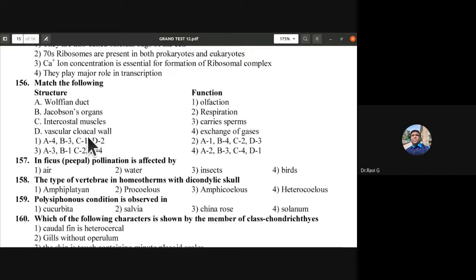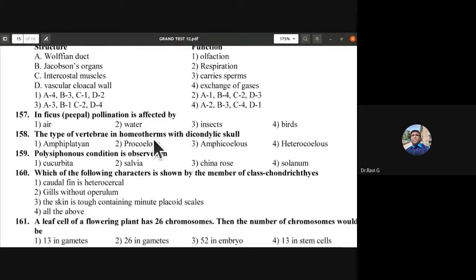So for 156, the answer is: A is 3, Wolffian duct carries sperms. Jacobson's organs is olfaction. Intercostal muscles is respiration. Vascular cloacal wall is for exchange of gases, D is 4. So it is the same option. So the third one is the correct option.